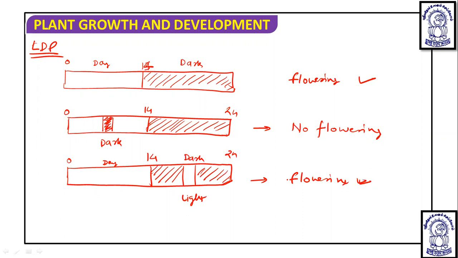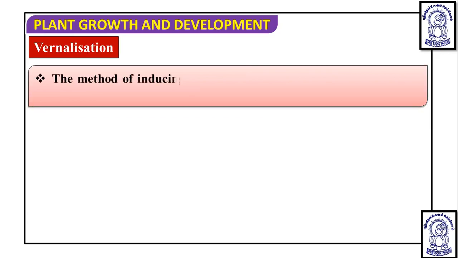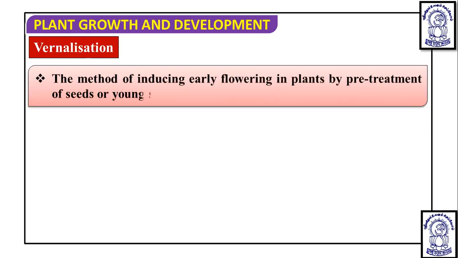Now, after this, another topic in flowering is vernalization. Vernalization is the method of inducing early flowering in plants by pre-treatment of seeds or young shoots at a low temperature. Vernalization means the requirement of low temperature for flowering. If low temperature is provided to the plant seeds, they are going to flower early, so the total time period required for the plant can be reduced.